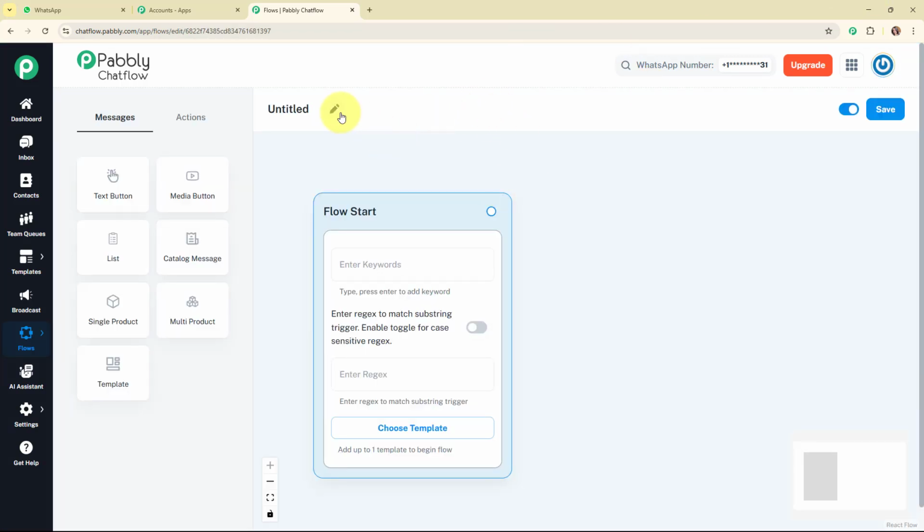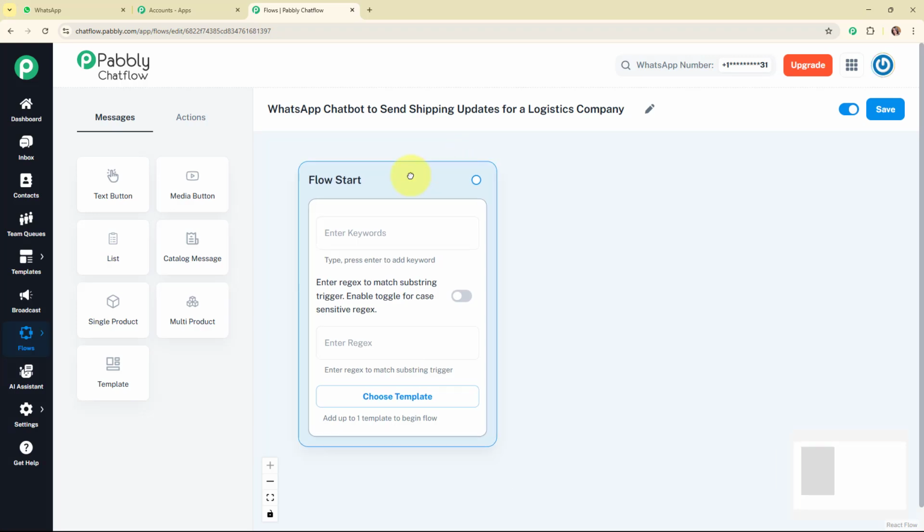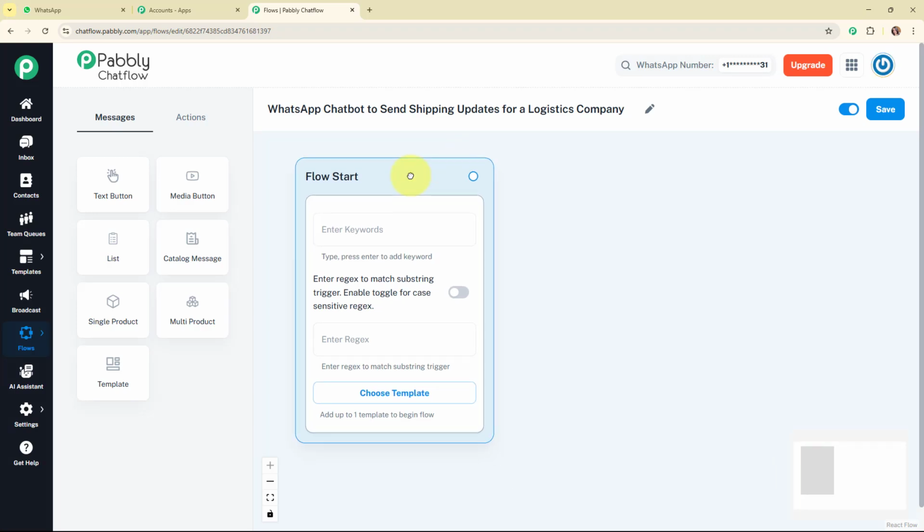In this flow window, I'm going to give a name to my flow first, that is WhatsApp chatbot to send shipping updates for a logistics company. After giving a name to my flow, it is asking me to set up the flow start. So in this flow start, I need to set up the trigger for my WhatsApp chatbot.